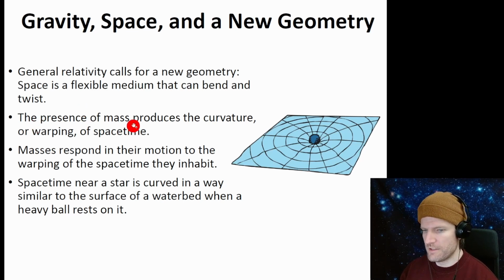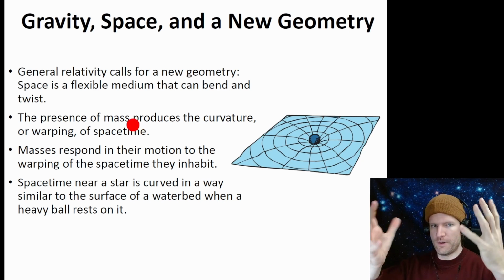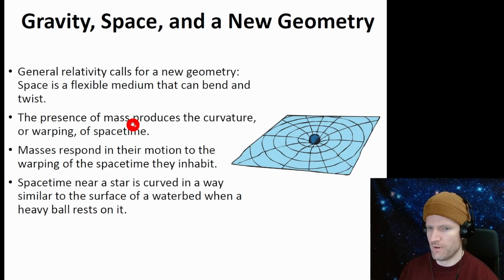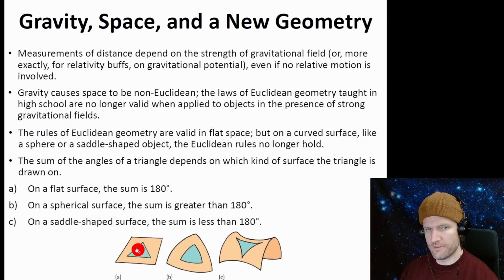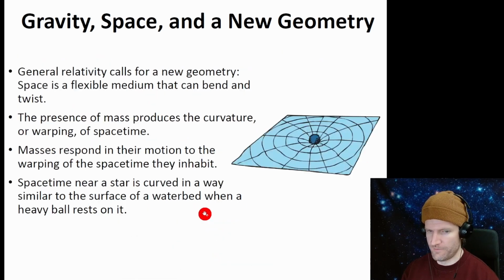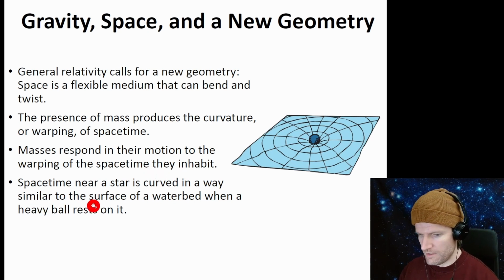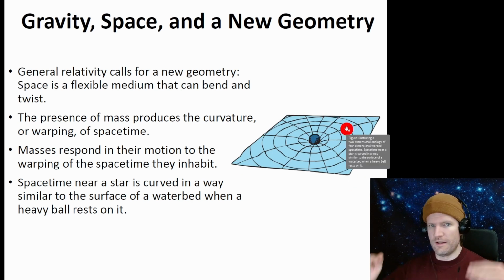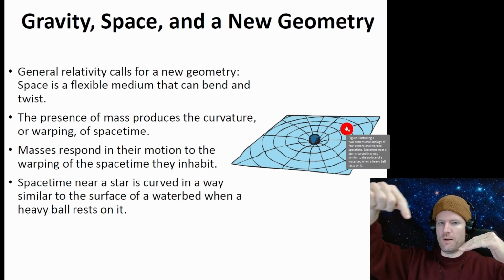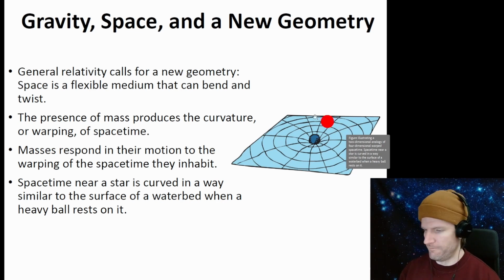Okay. The presence of mass produces the curvature or warping of space-time. So mass, say we have a planet or the sun, it warps the space around it, and that is gravity. And that means we're not in this flat space-time anymore. We're in one of these warped situations. So masses respond in their motion to the warping of the space they inhabit. Space-time near a star is curved in a way similar to the surface of a waterbed when a heavy ball rests on it. So this is the cartoon picture here. We have a heavy ball resting on a waterbed that bends the waterbed down, and then objects respond to that as if it was gravity.